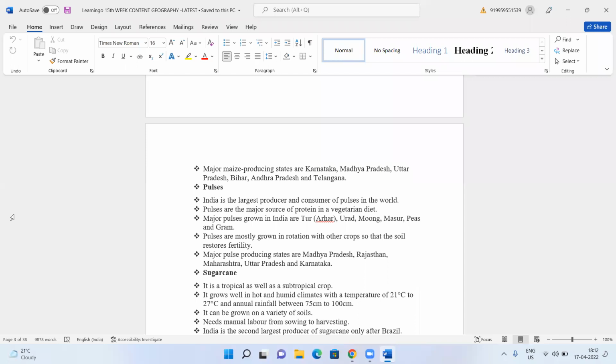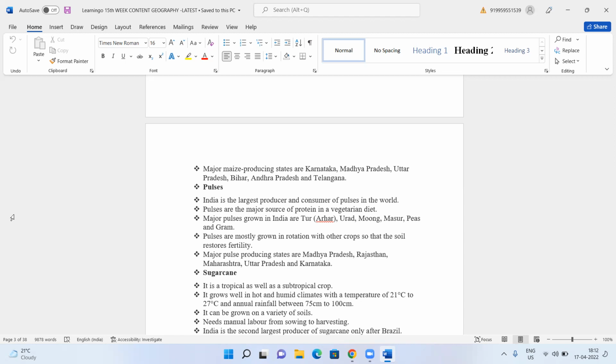Pulses are the major source of protein in a vegetarian diet. Pulses are considered very important because they substitute for non-vegetarian food, which is not consumed by vegetarians. They depend mostly on the dals for protein. Major pulses grown in India are tur dal, urad dal, moong dal, masoor dal, peas, and gram. These are the various pulses grown in our country.